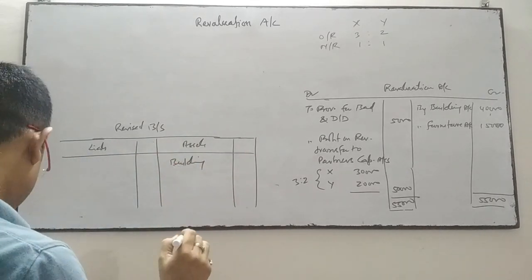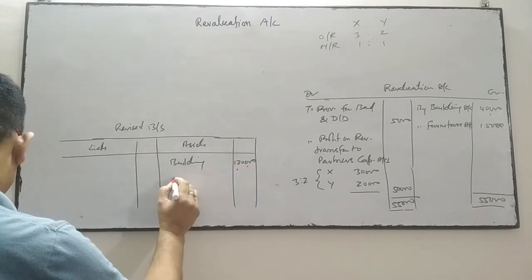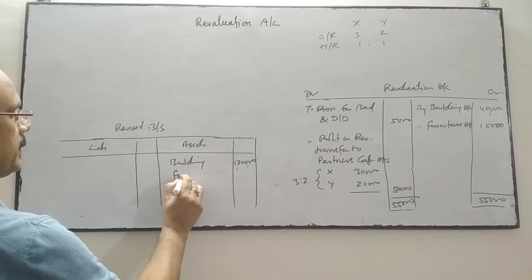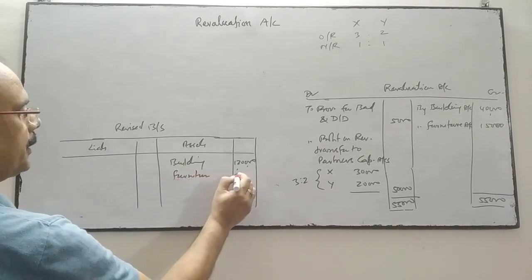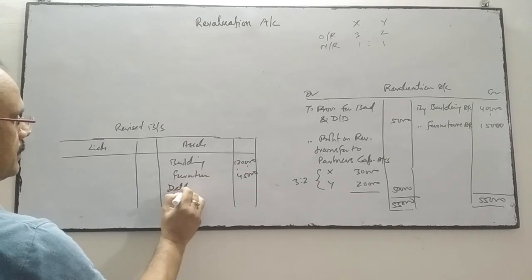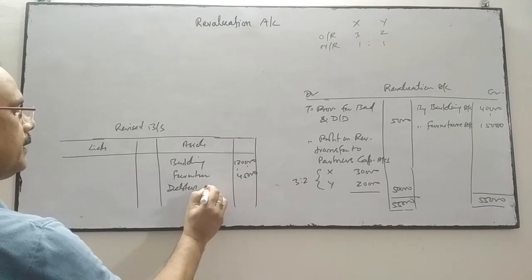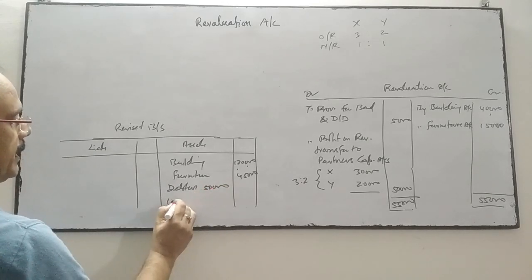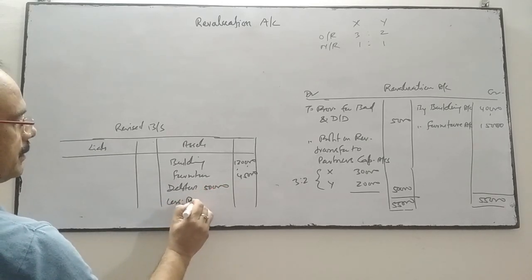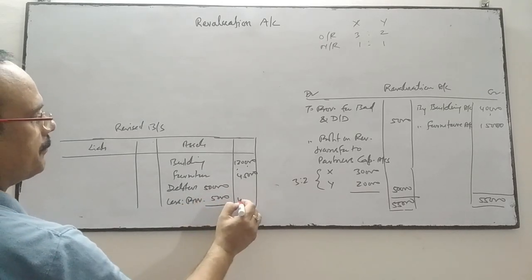Now the building will be at rupees 1,20,000. Furniture will be at the new figure of 45. Debtors is 50. Then provision will be deducted. Less provision 5,000. This will be 45.